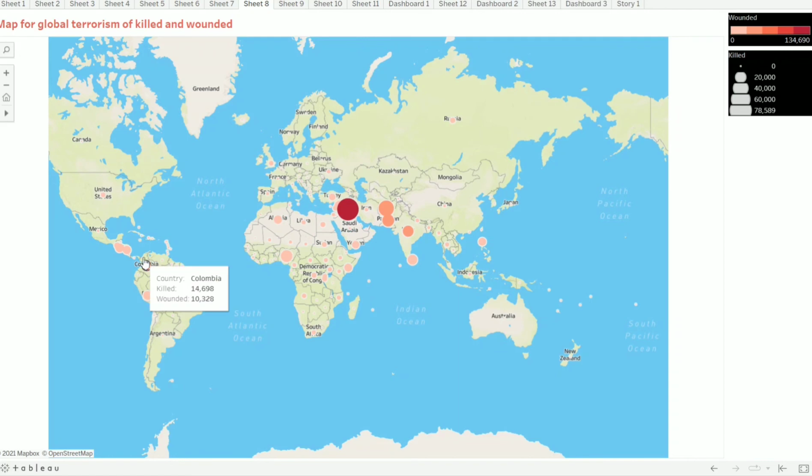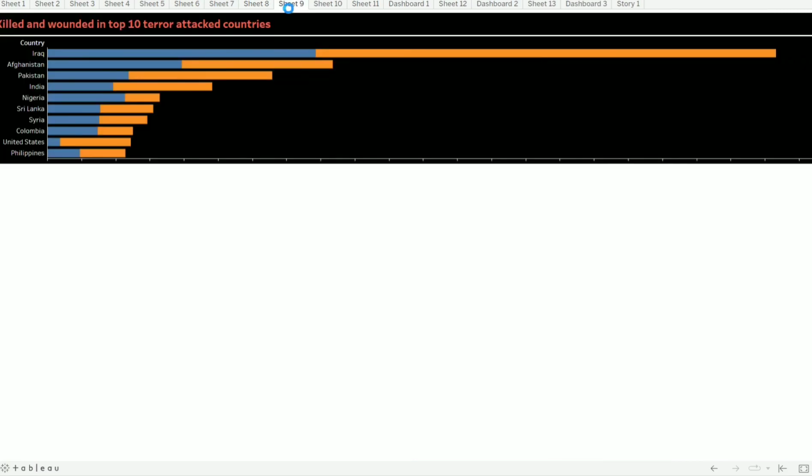We can see by the size of the circle that it is quite a hotspot for terrorism. Also here, we can see a certain amount of terrorism. Next. So this is the top 10 terror attack countries: Iraq, Afghanistan, Pakistan, India.